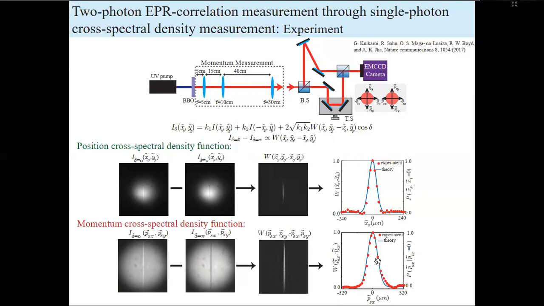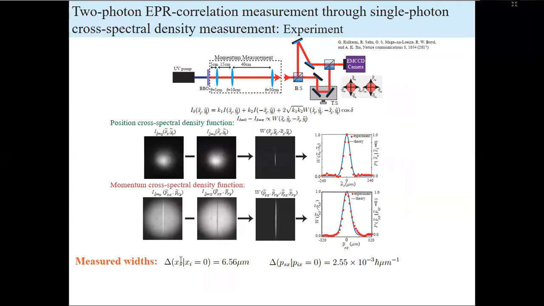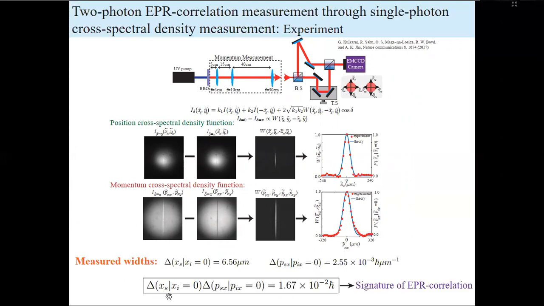Now, if we look at the widths of these two experimental plots, that will give us the measured conditional uncertainties. So these are the position conditional uncertainty and the momentum conditional uncertainty at the crystal plane that we have measured. And this is the measured uncertainty product, which is less than h bar by 2. It is the signature of EPR correlation and also a witness for position-momentum entanglement. And hence, we have demonstrated experimentally EPR correlations without any coincidence detection.